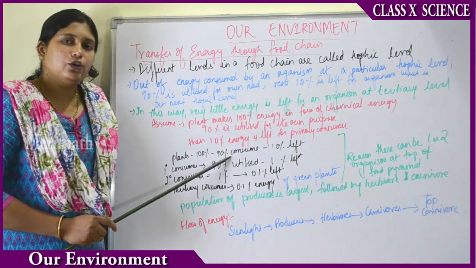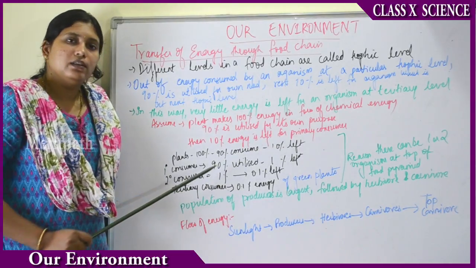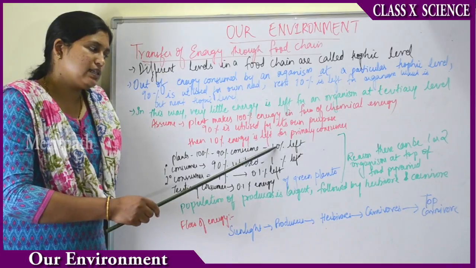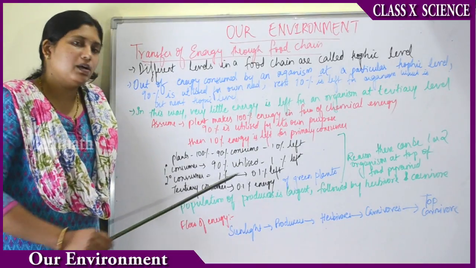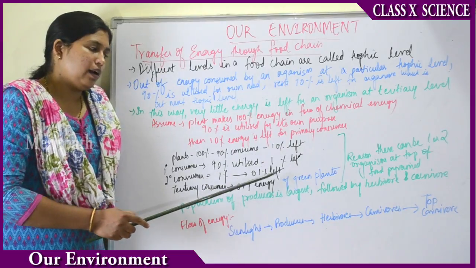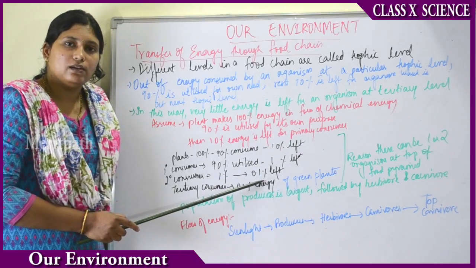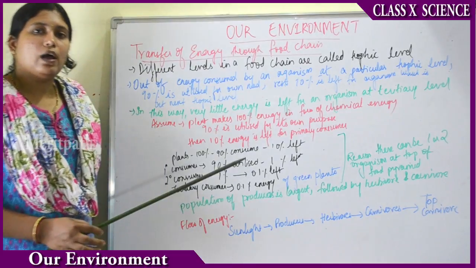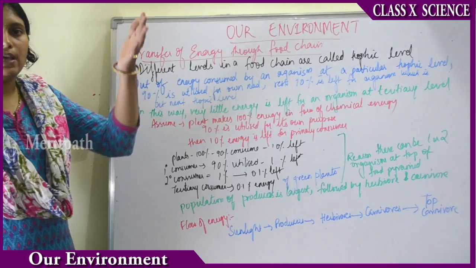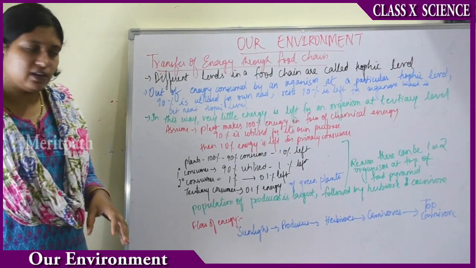So 90% utilized, 10% left. Then primary consumers utilize this 10% and leave behind 1%. Then secondary consumers use this 1% and leave behind 0.1%. Then tertiary consumers use this 0.1%. So as the trophic level goes up, the amount of energy decreases.